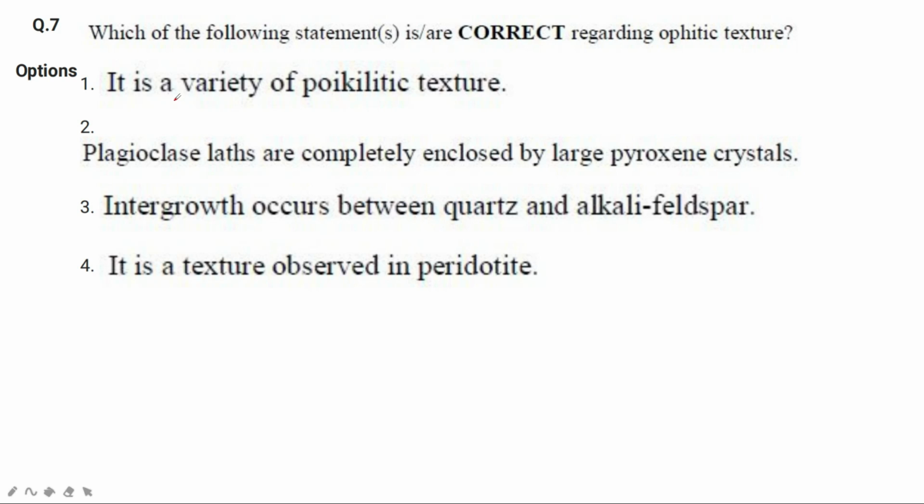The next question is, which of the following statements is correct regarding ophitic texture? What is the ophitic texture? Ophitic texture is when there is a big pyroxene crystal, typically of augite, and there are plagioclase laths embedded inside it. It's like this. This is called an ophitic texture.